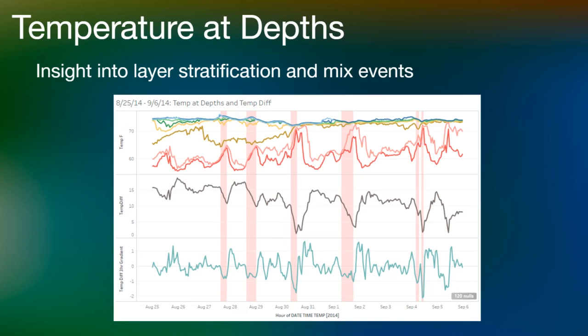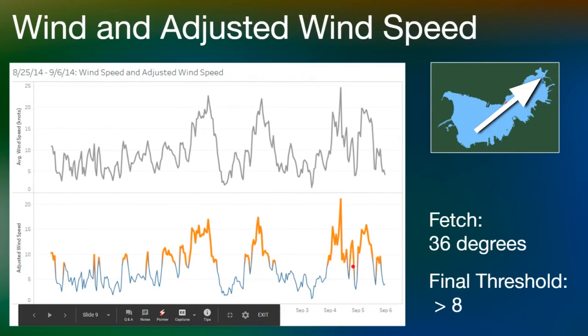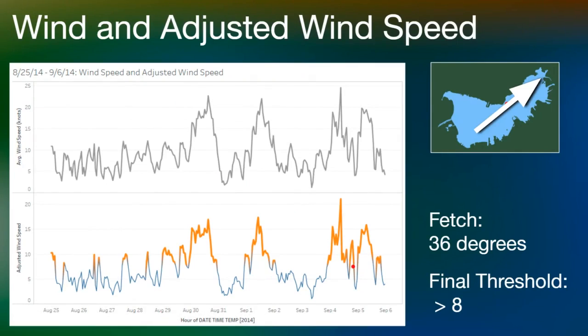This graph marks each of these significant events with vertical red bands. You can see these coincide with declines in the temp diff metric and with low values in the temp diff gradient. For wind speed, an adjusted measure was explored to combine the direction and strength of wind. Due to the physics of lake mixing, wind that blows across the longest length of the lake is most effective at initiating a mix. So this adjusted wind speed was calculated using a sine function transposed to 36 degrees, which is the fetch of Muskegon Lake.